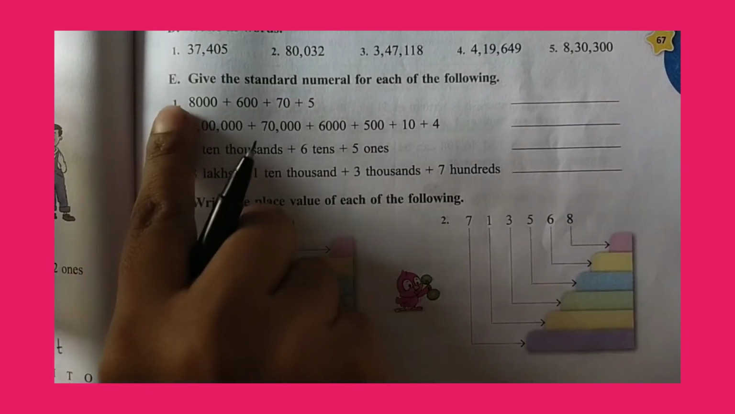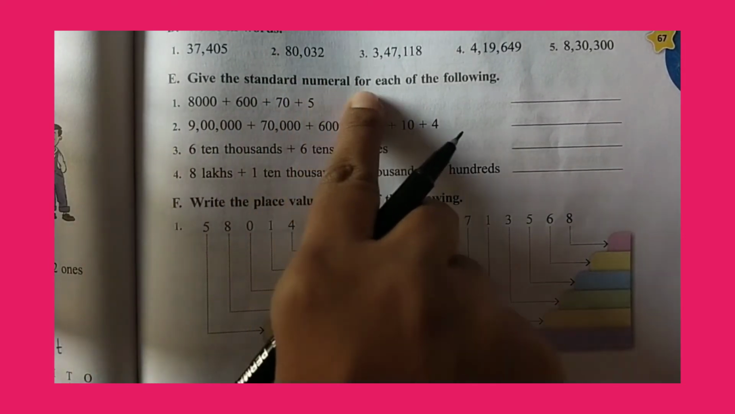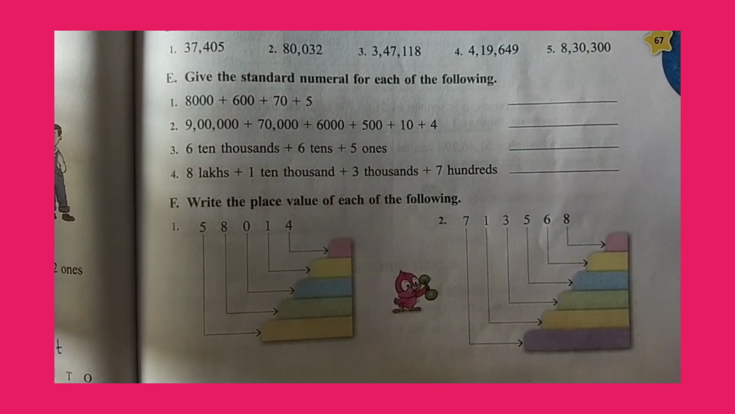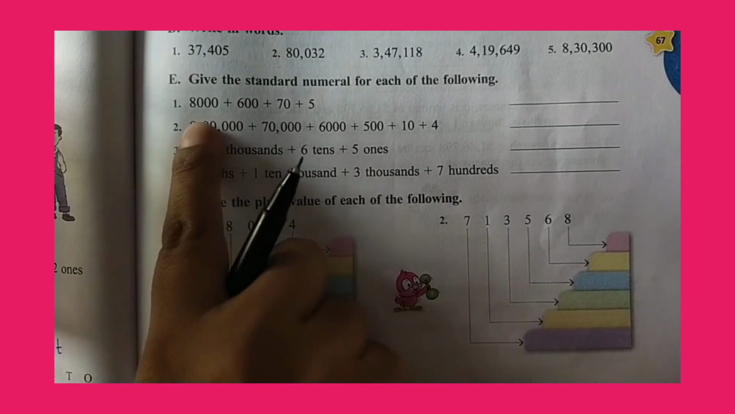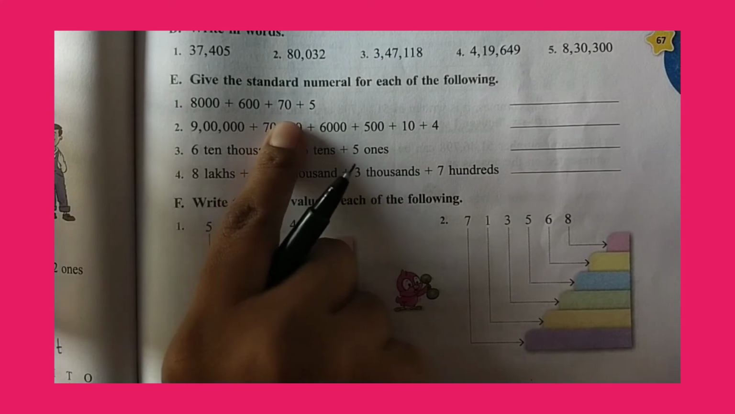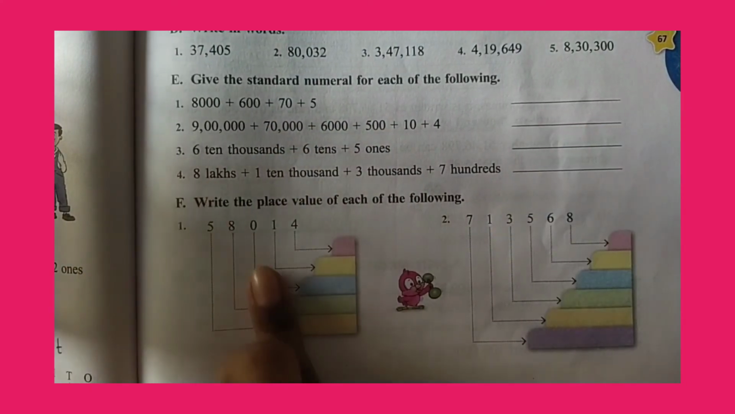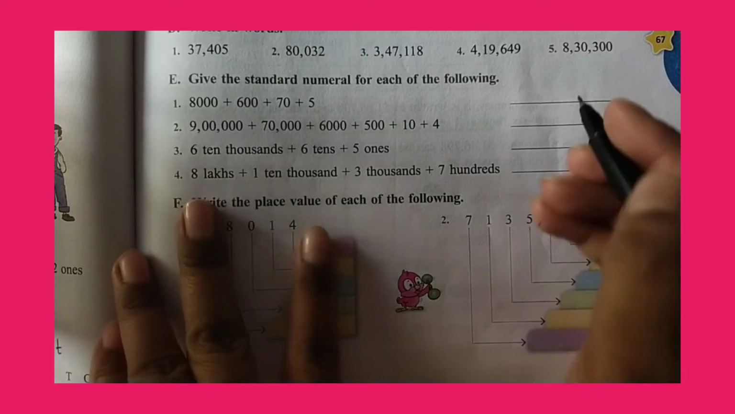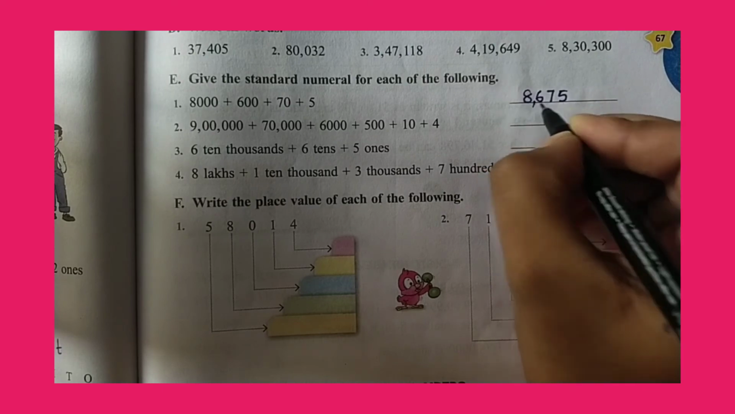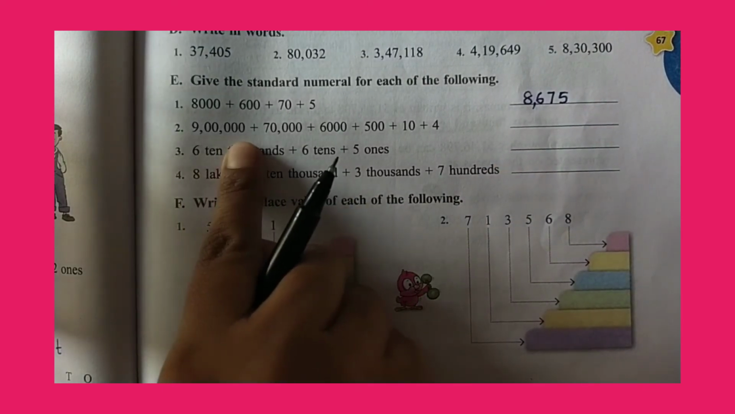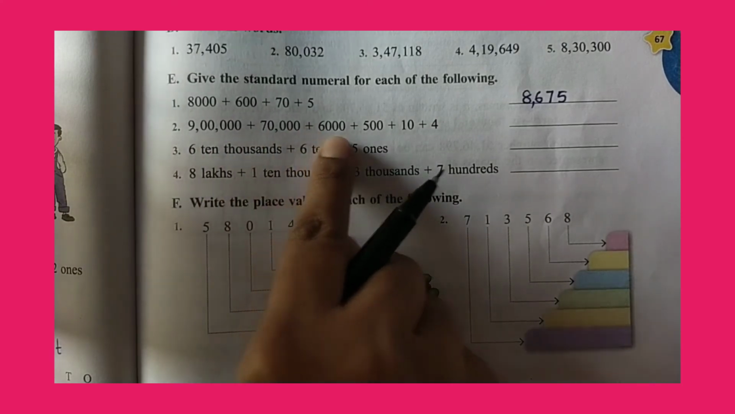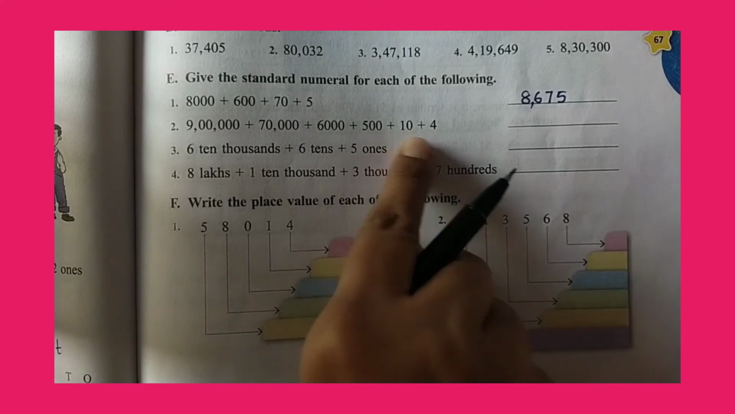Okay, next question. E. Give the standard numeral for each of the following. So, we have to give a standard numeral here. First question, 8670 plus 5. So how do we write it? 8675. Next, look, 9 lakhs. Second question, 9 lakhs plus 70,000 plus 6,000 plus 500 plus 10 plus 4.